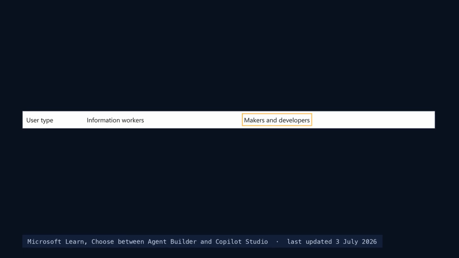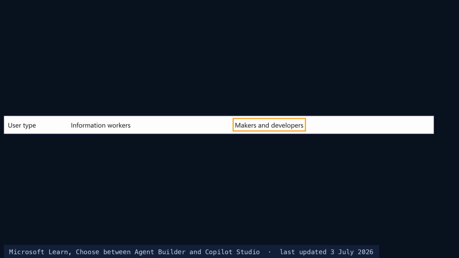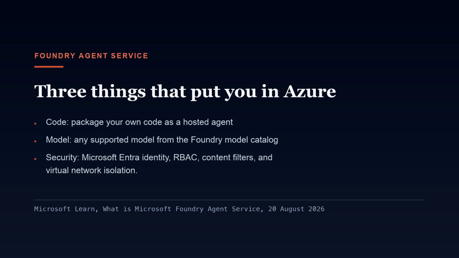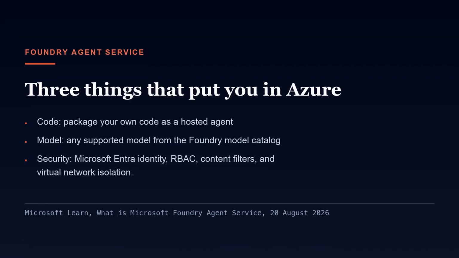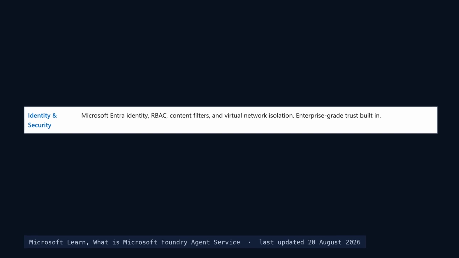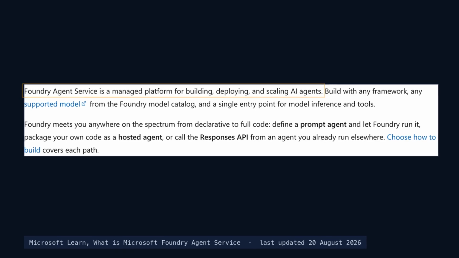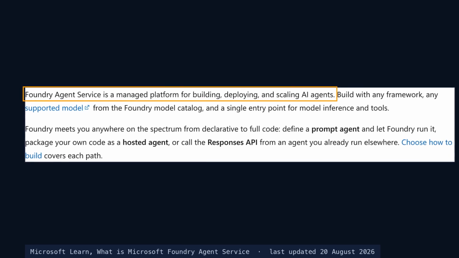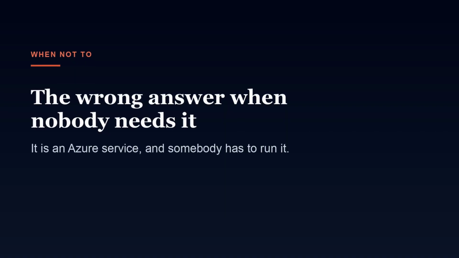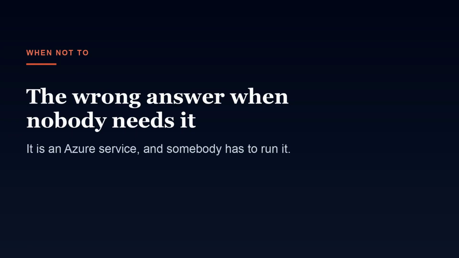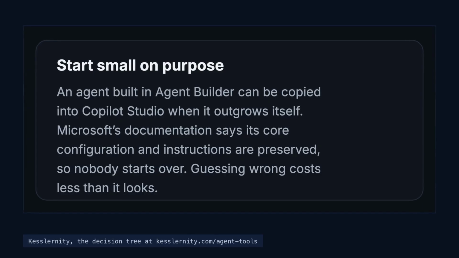And Microsoft's user type row says who builds it: makers and developers, not the person who asked for the agent. Microsoft Foundry Agent Service is where you go when you need your own code, your own model, and Azure's own identity and network isolation around it. It is an Azure service, not a Microsoft 365 one. If nobody on the project needs that much control, this is the wrong answer, even when it is the impressive one. So, start small on purpose.